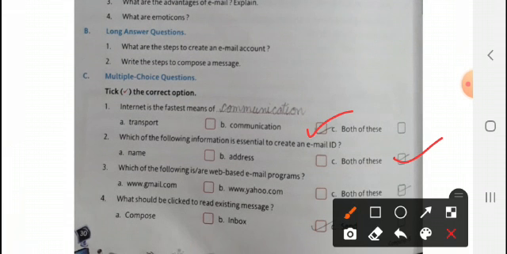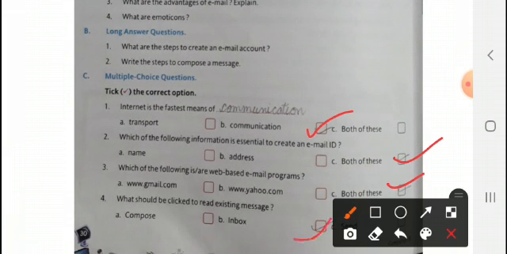Then third one, which of the following is our web-based email program? A, B, or both of these? Both of these we have learnt in the chapter also. www.gmail.com, www.yahoo.com. Understood? Then fourth one, what should be clicked to read existing message? Compose, inbox, send. That is inbox. Just now I explained to you that compose is writing the message, inbox contains the received messages or emails. So the correct answer is B.